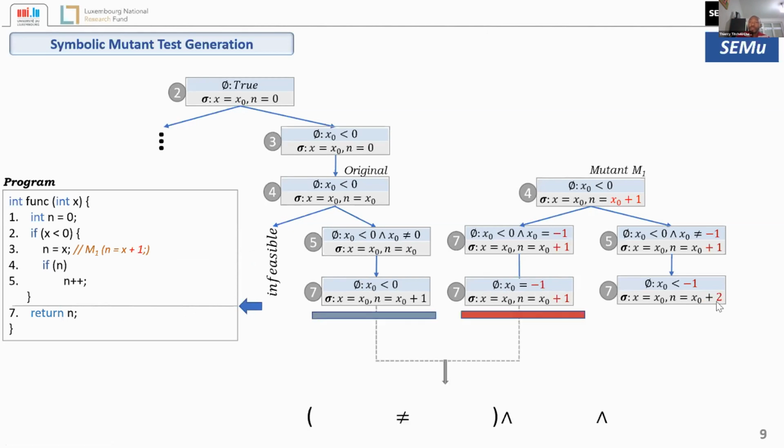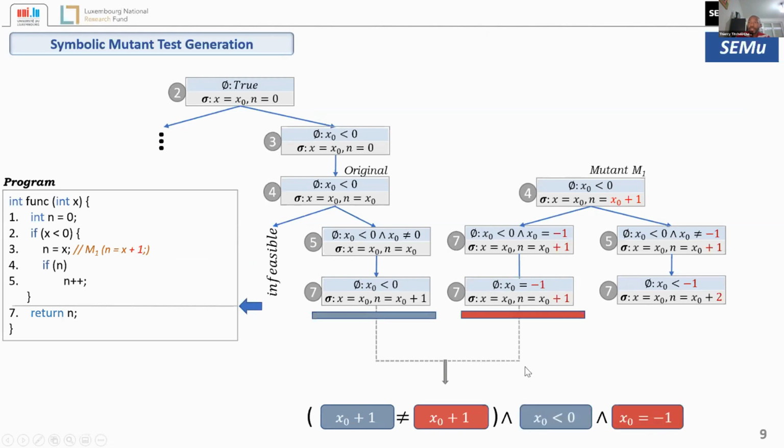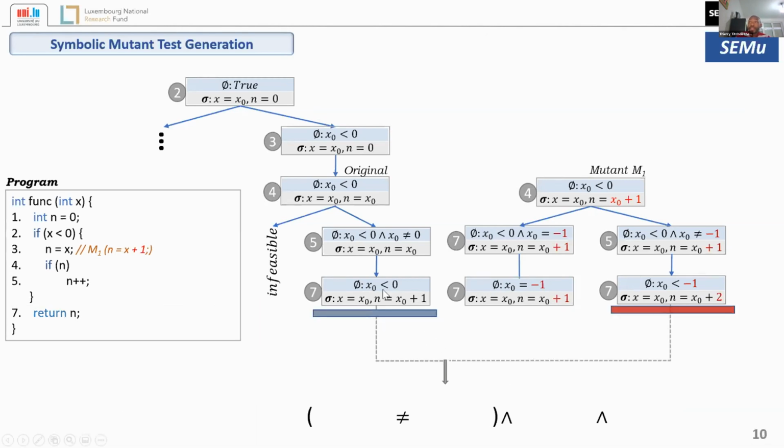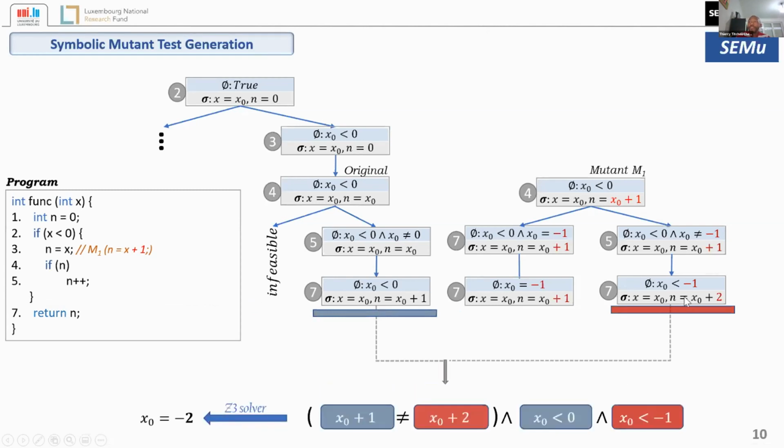Now, if we try to solve that formula that I showed before initially at this location, just before the return statement, for this path we will get this formula. And if we solve this one, it is infeasible. Now if we compare the original program path with the second mutant path, we will get this formula, which with the Z3 solver gives -2 as a solution. And if we execute the original program and mutant with -2 as the test input, we actually see that the outputs are different and the mutant is killed.